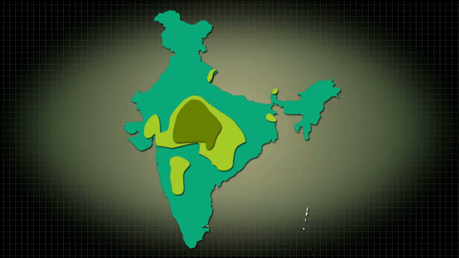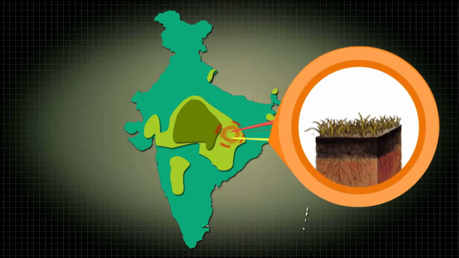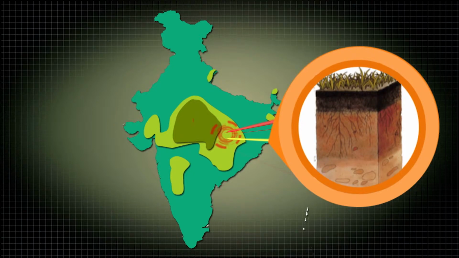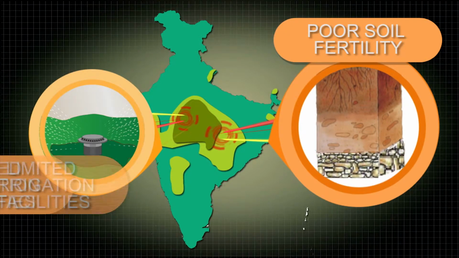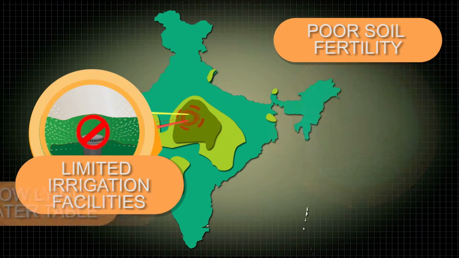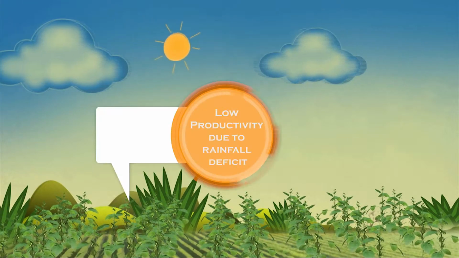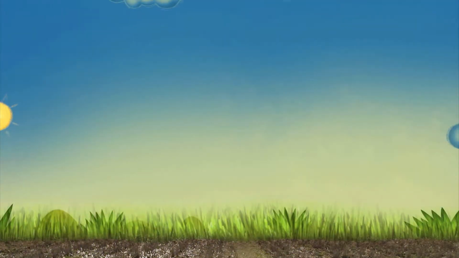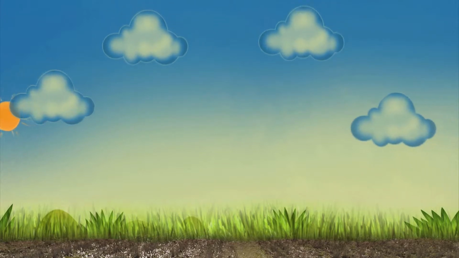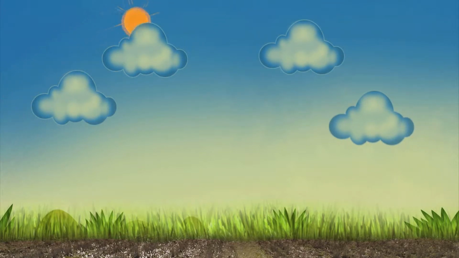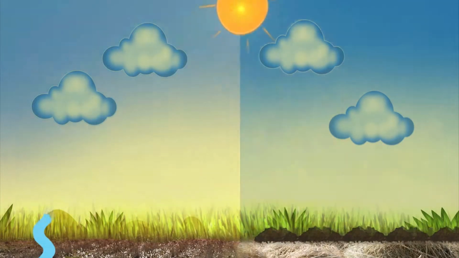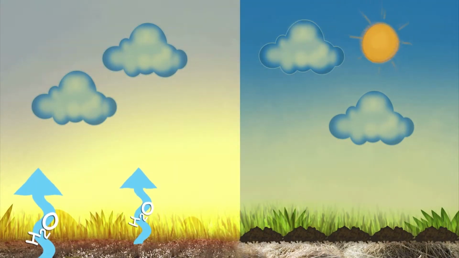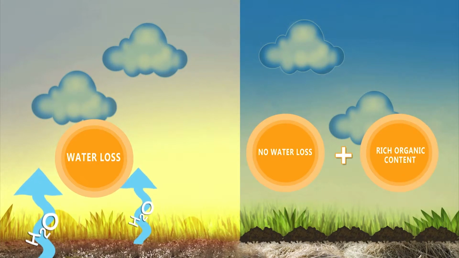There are significant challenges to achieving this, though, as many regions in the soya belt of India have poor soil fertility and limited irrigation facilities due to low-lying water tables. This can have a major impact on productivity if there's a rainfall deficit during flowering or fruit development. Conservation tillage techniques combined with organic fertilizers can help to address these issues by reducing water loss and rebuilding levels of organic content in the field.